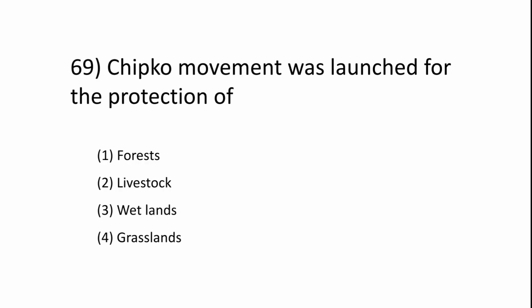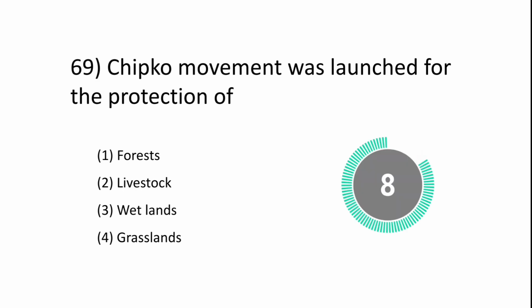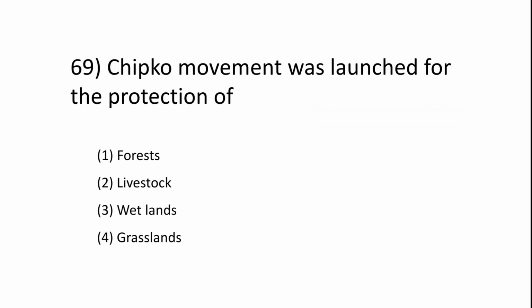Next question. Chipko movement was launched for the protection of forests, livestock, wetlands, grasslands. बहुत ही easy सवाल. The answer is 1. Forests.